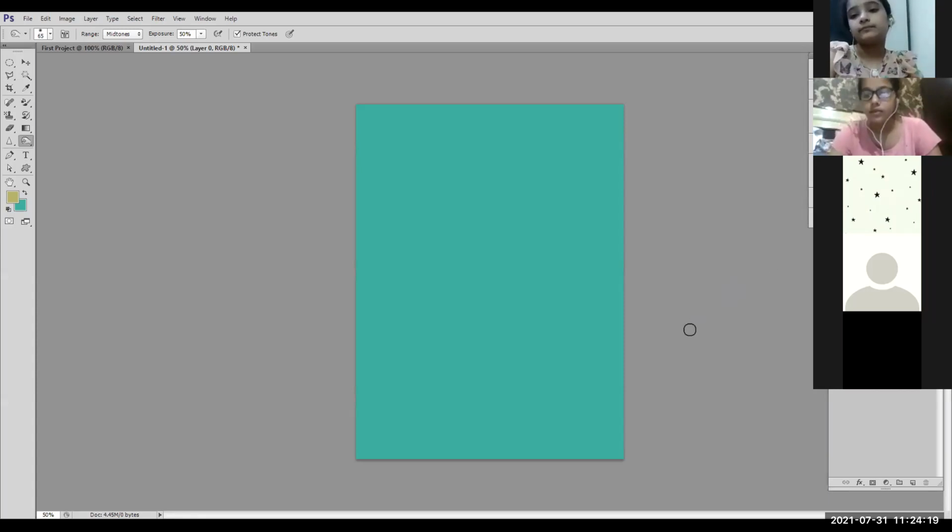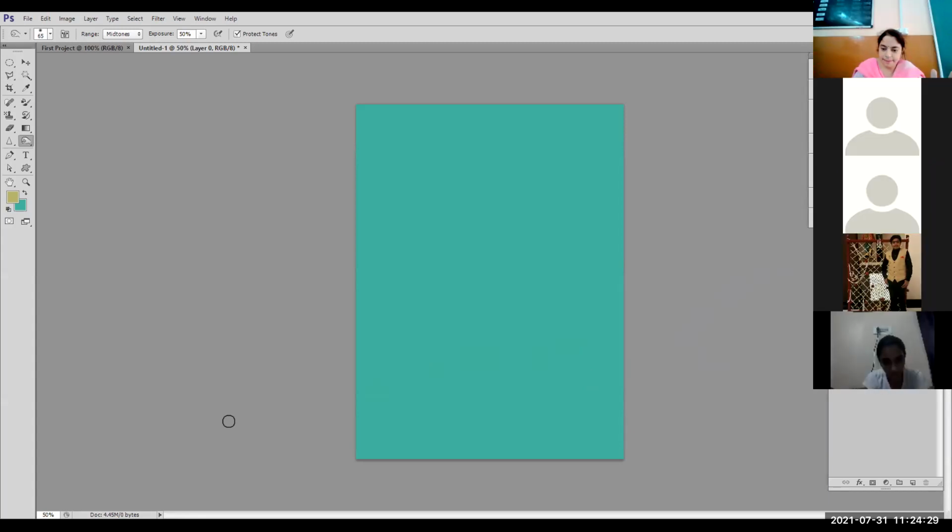Okay. Now the next command is how you can place or open an image. There are two methods, place and open. What is the difference between both? I'm telling you the two methods.